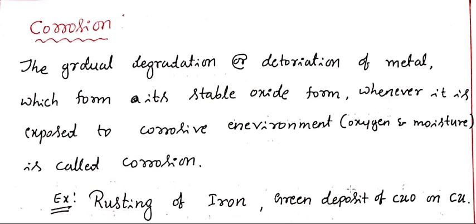So again I will come to the definition. The gradual degradation or deterioration of metal, which forms its respective stable oxide form whenever it is exposed to a corrosive environment such as oxygen and moisture, is called corrosion. The best examples are the rusting of iron, and the second one is the rusting of copper. Generally the green deposit of cupric oxide is produced on the copper. So copper forms its respective copper oxide, or cupric oxide.